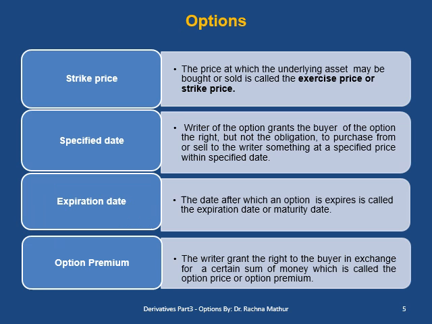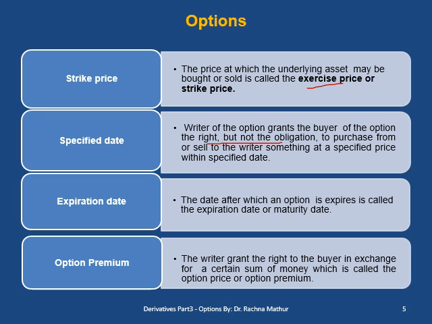In the option market, we have a strike price. It is the price at which the underlying asset may be bought or sold. It is also called the exercise price. Then we have a specified date where the writer or the seller of the option grants the buyer of the option the right but not the obligation to purchase from or sell to the writer something at a specified price within a specified date.